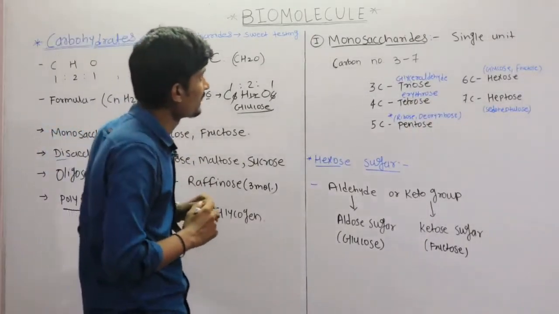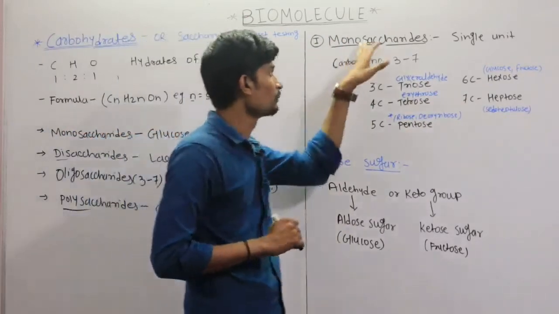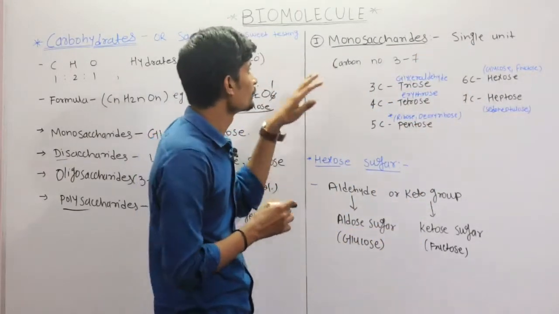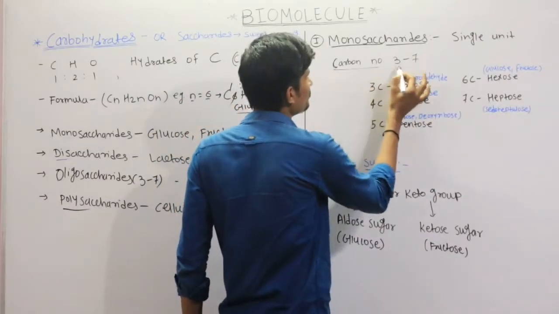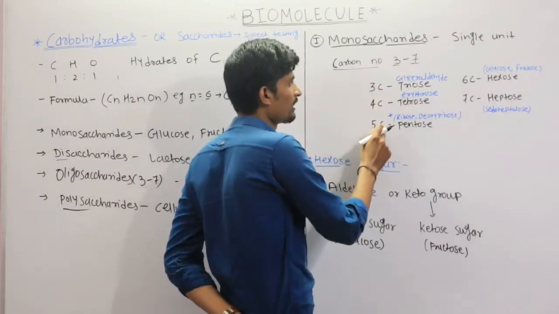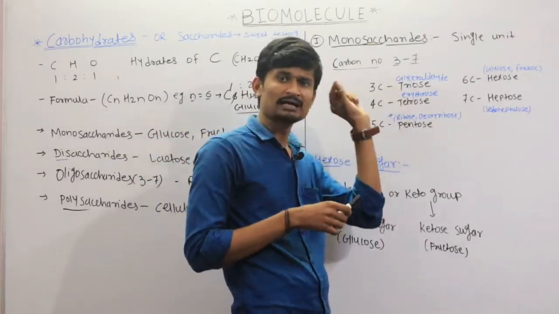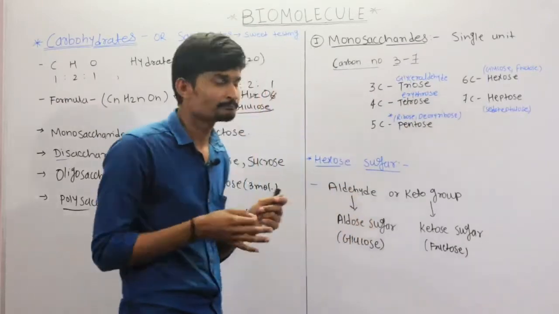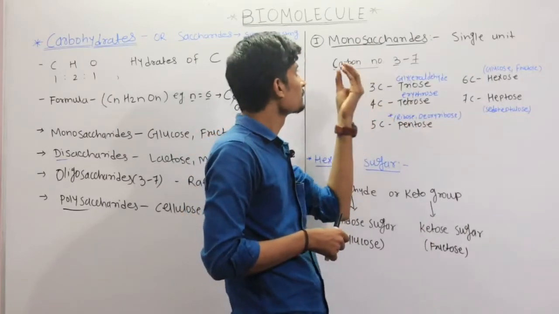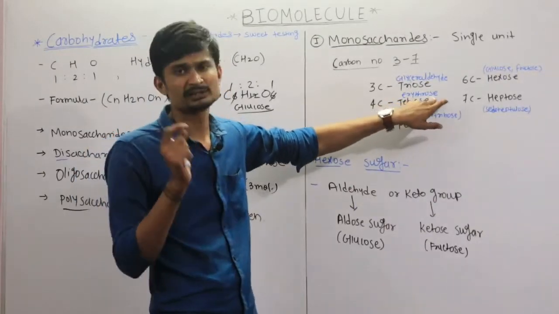Now we are going to study specific monosaccharides. Monosaccharides means those which have only a single unit. Monosaccharides include carbon number 3 to carbon number 7, okay. So carbon 3, 4, 5, 6 and 7. The monosaccharide which has 3 carbons is called a triose, and the example is glyceraldehyde. Then the 4 carbon compound, the monosaccharide which contains 4 carbons, is called a tetrose, and the example is erythrose.